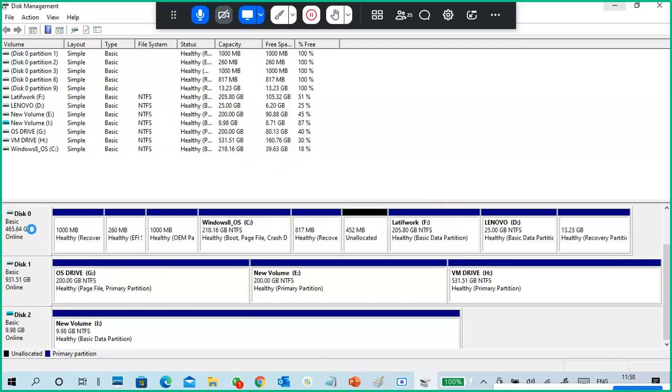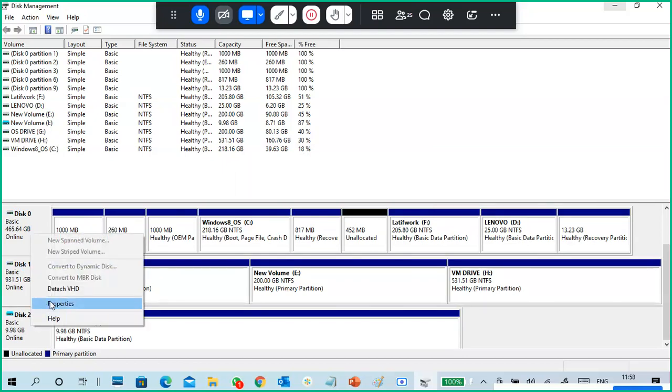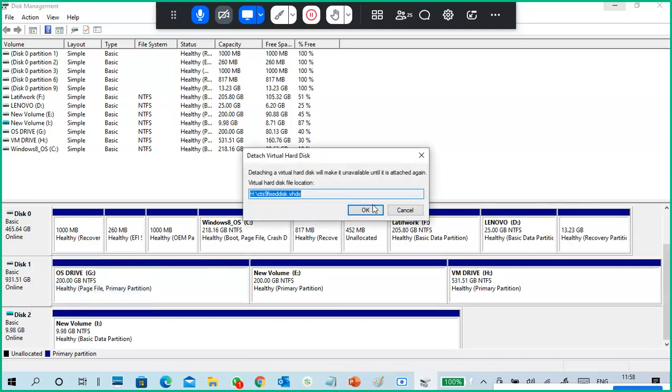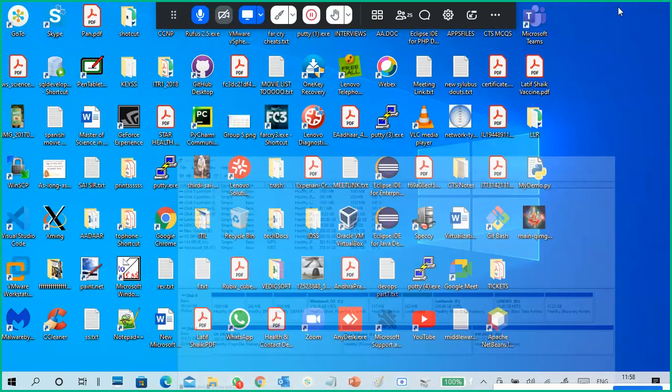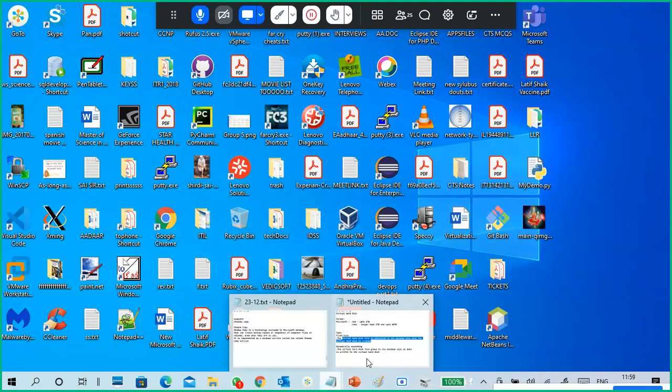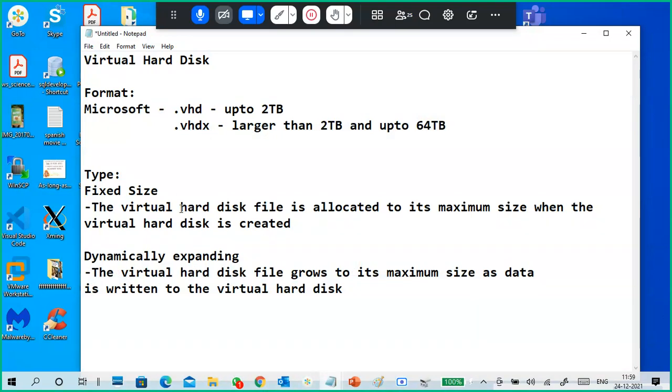First question, guys: do you understand the difference between a fixed disk and a dynamically expanding disk or not? Do you understand the difference between a fixed size and a dynamically expanding virtual hard disk? Understand, sir. Very good. Next, the difference between formats VHD and VHDX.